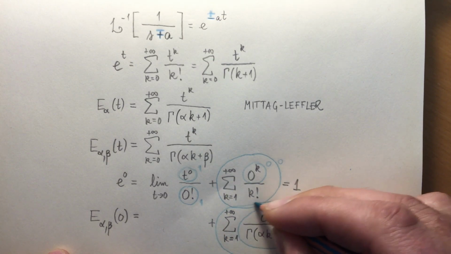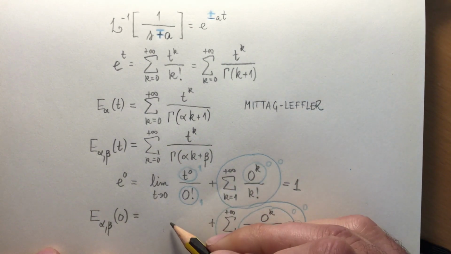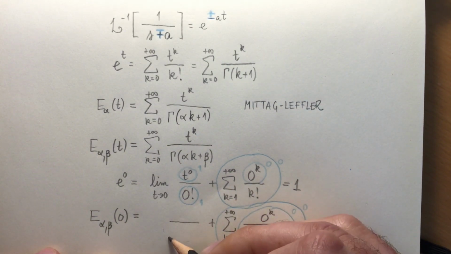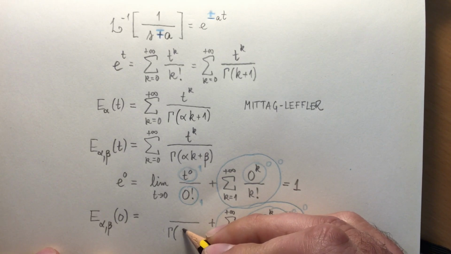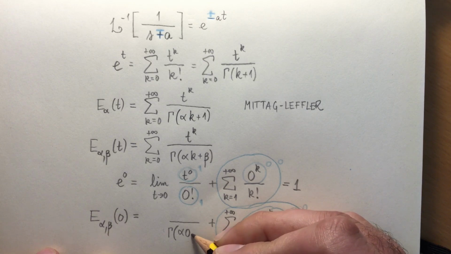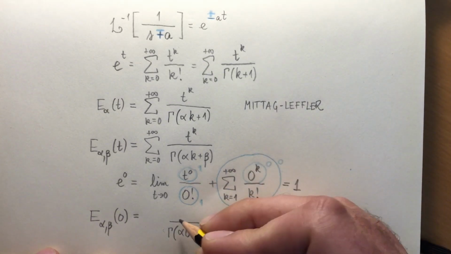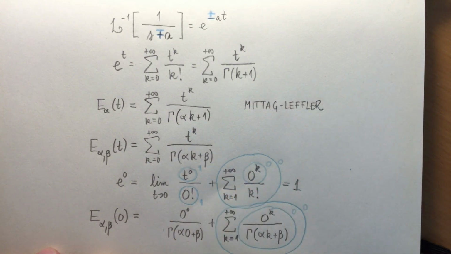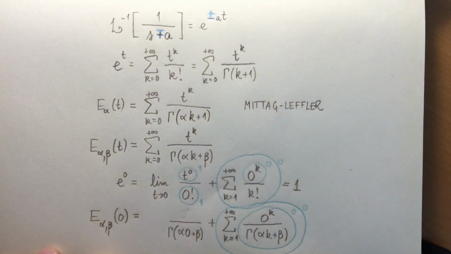As to the term for k equals 0, the same happens. I will have here gamma of alpha multiplied by 0 plus beta. In the numerator, I should have 0 power 0, but since this does not exist, I will use the same trick.